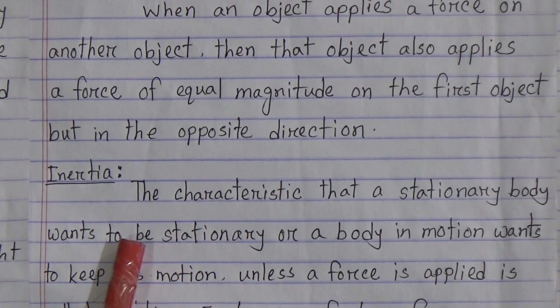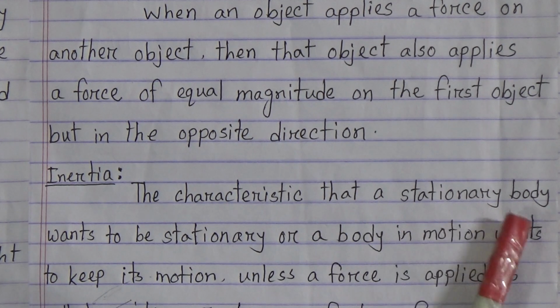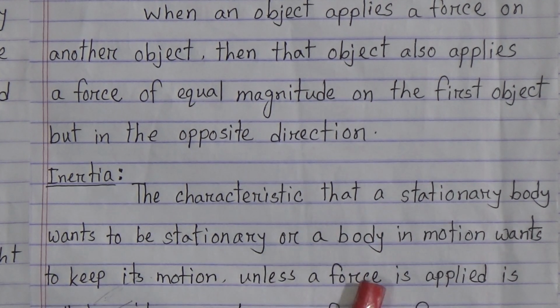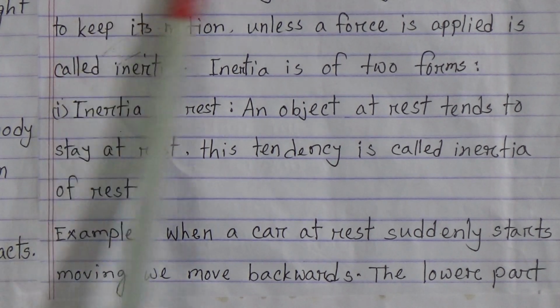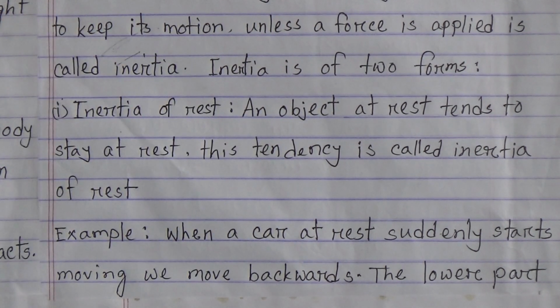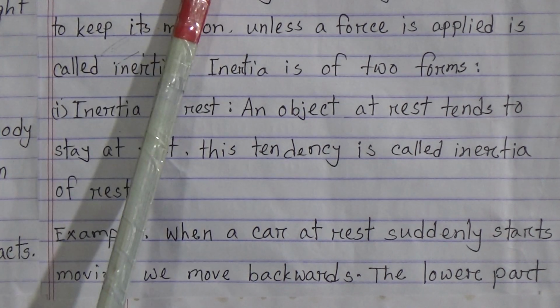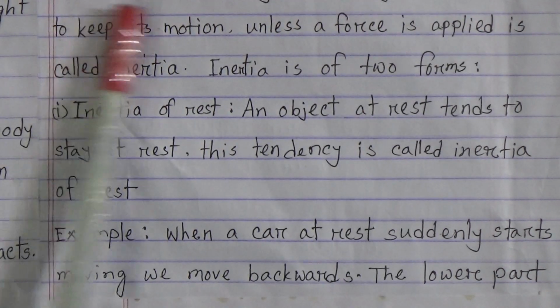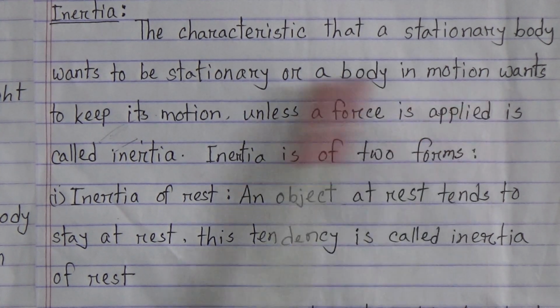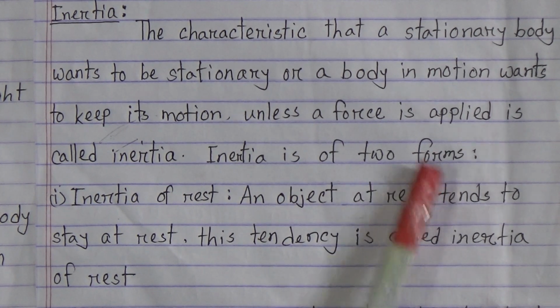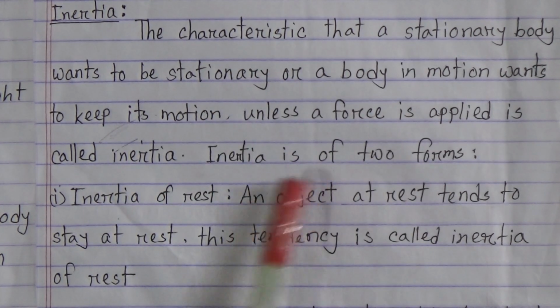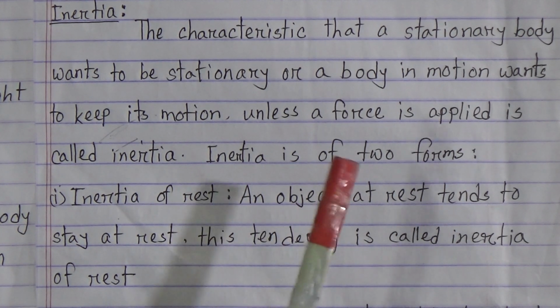Now come to inertia. Inertia: the characteristic that a stationary body wants to stay stationary or a body in motion wants to keep its motion unless a force is applied to it is called inertia. My dear students, inertia is another form of Newton's first law. And inertia is of two forms: inertia of rest and inertia of motion.